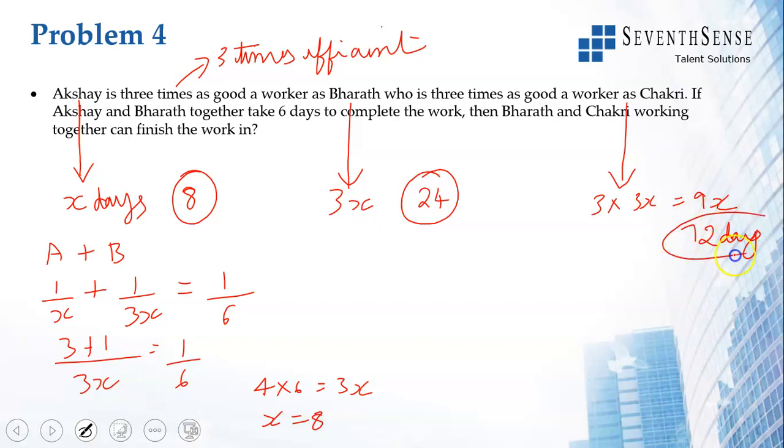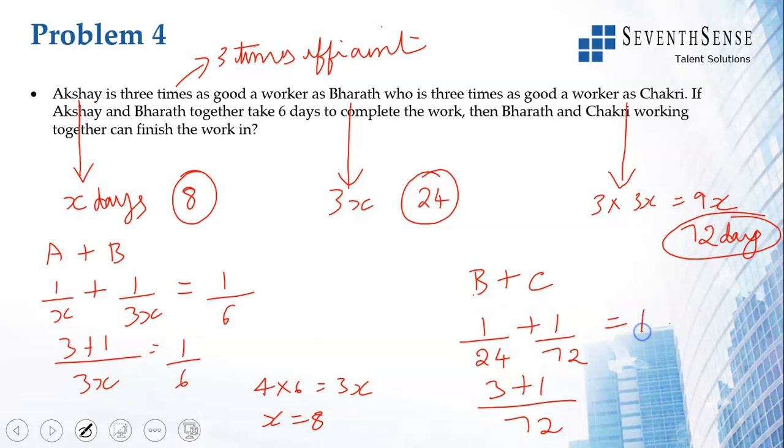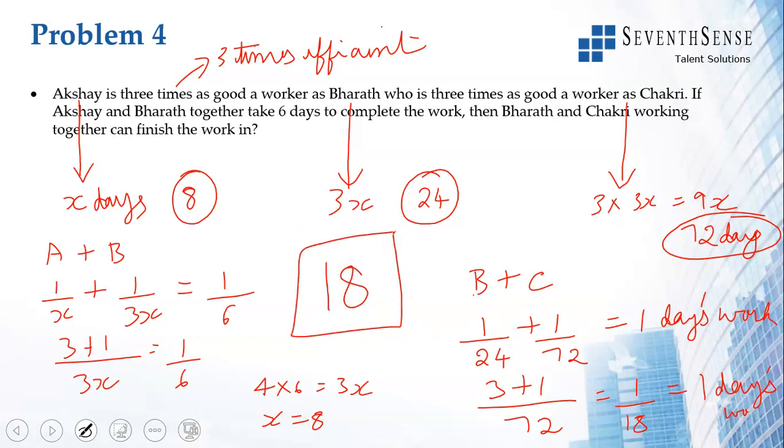Okay, we've got this now. So if you see, Akshay, being 3 times as good a worker, takes 1/3 of Bharat's time. Bharat is taking 1/3 of Chakri's time. Now Bharat and Chakri working together, meaning Bharat plus Chakri. In one day, Bharat will do 1 by 24th of the work. Chakri will do 1 by 72 of the work. Now if you add, 72 is the LCM, 3 plus 1, which is 4 by 72, which is nothing but 1 by 18. 1 by 18 is the 1 day's work of both Bharat and Chakri when they work together. So they take 18 days to finish the work.